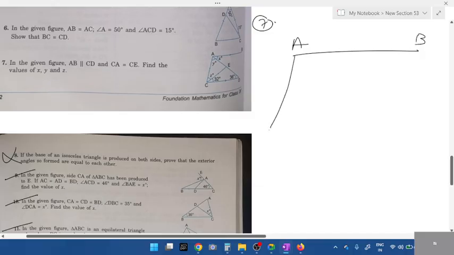Which two are parallel lines here? AB and CD are parallel lines. If these two are parallel lines, angle Y is asked, angle X, students. Angle X degree, angle Y.